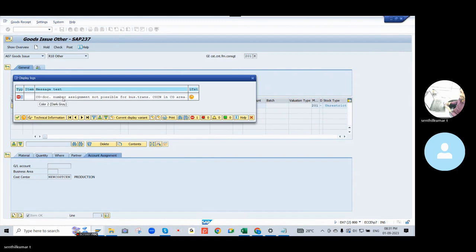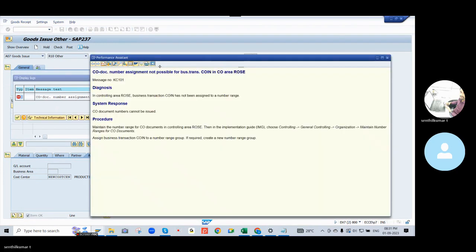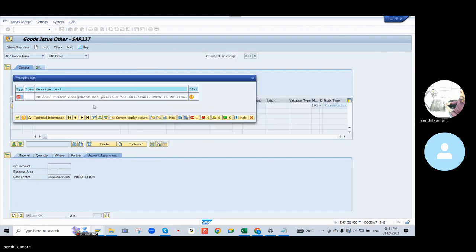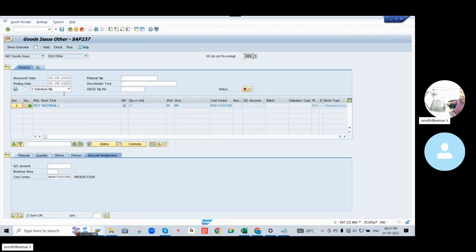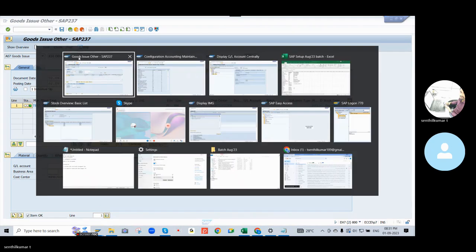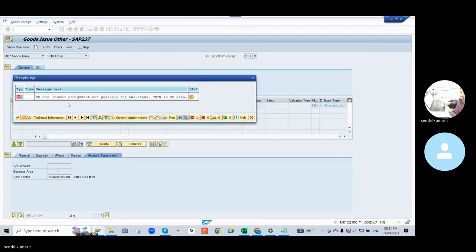See, number range is not possible. It is showing a number range error. Sorry, what is the error? CO document number range.